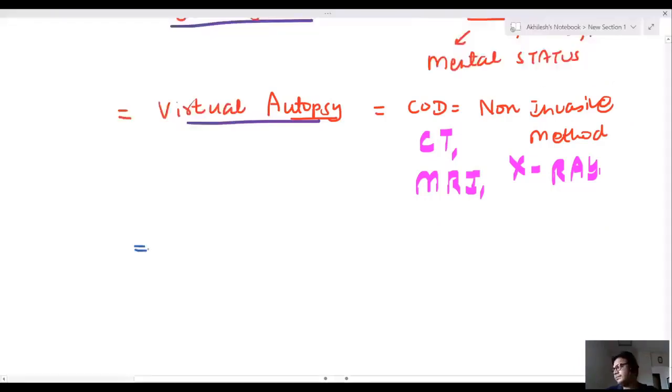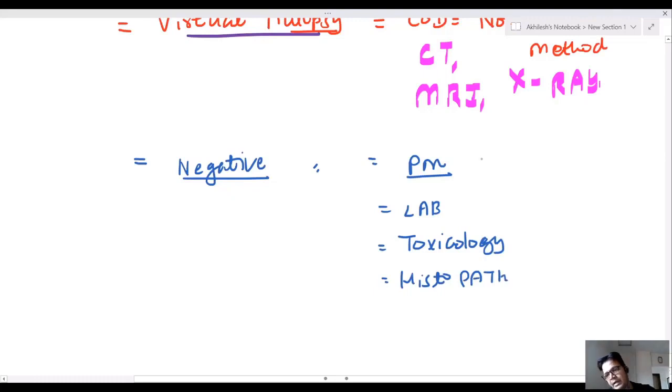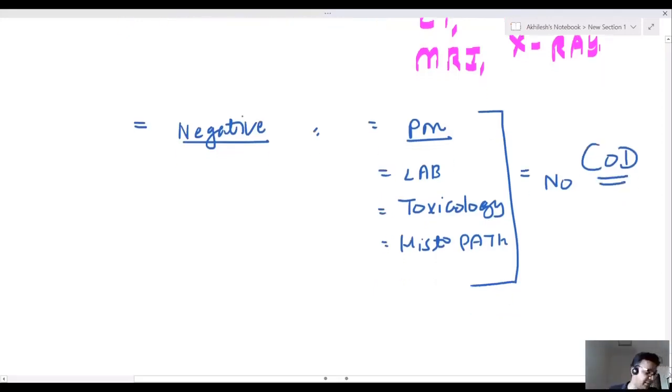Now I am coming to a very, very important word, that is negative autopsy. Sir, after postmortem, you are going for lab investigation, toxicological analysis, histopathological analysis. Even after all these, there is no cause of death. This is known as negative autopsy.